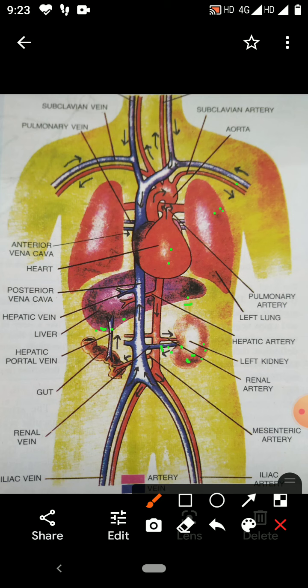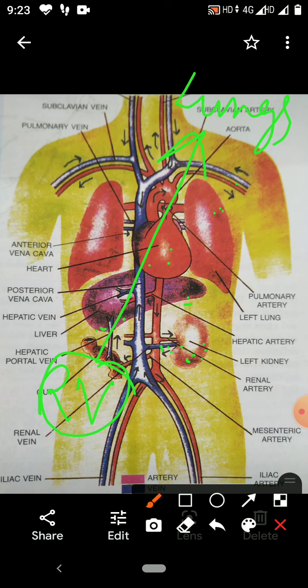The blood vessel which arises from the right ventricle and carries the blood to the lung is called pulmonary artery. The blood vessel which brings the blood from the lung to the left auricle is called pulmonary vein.